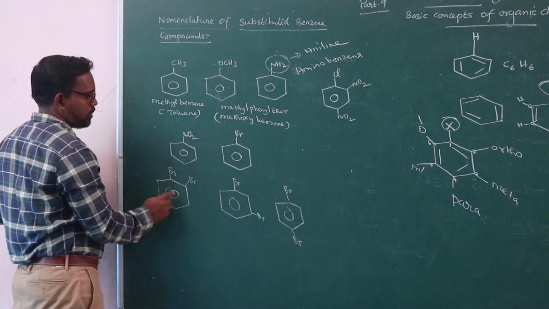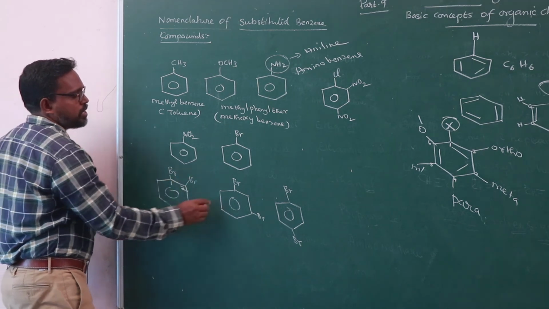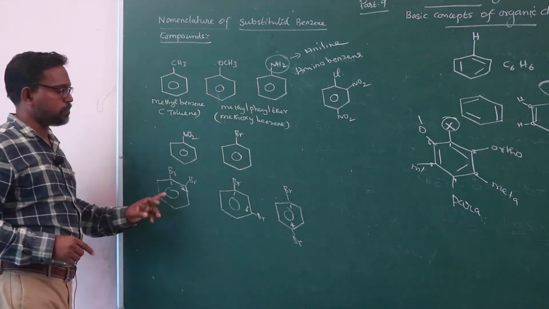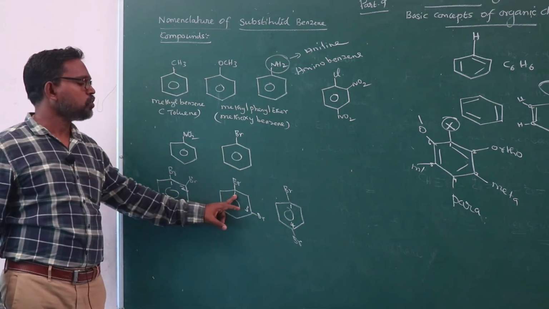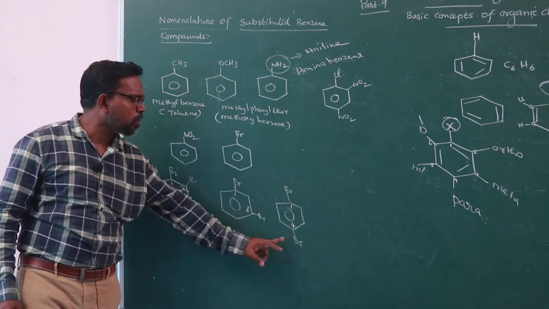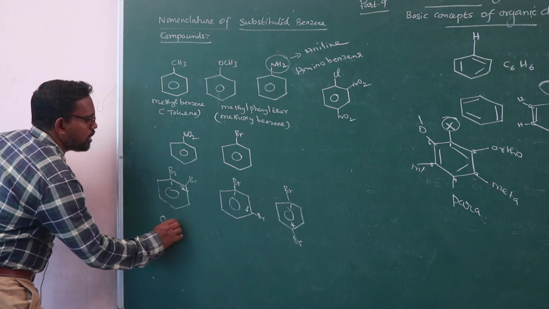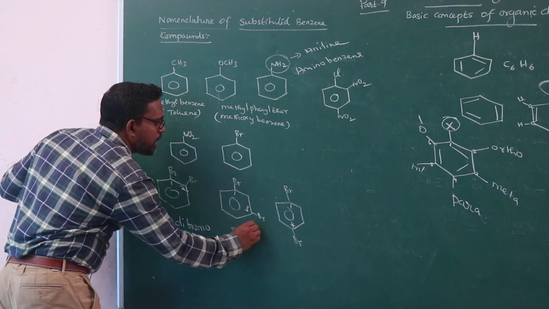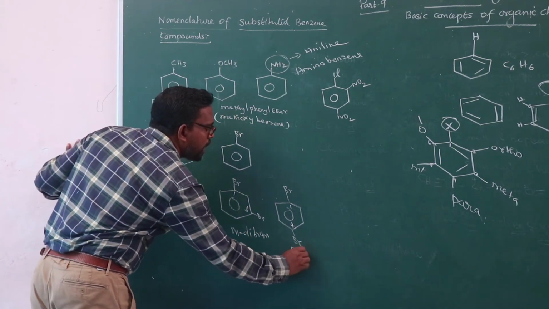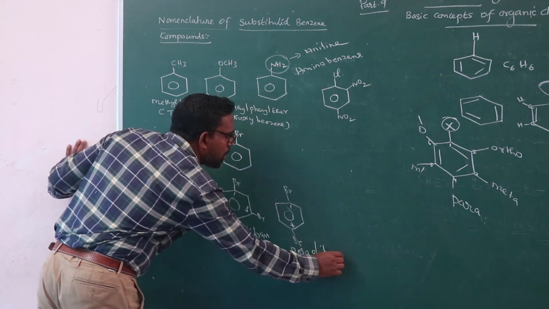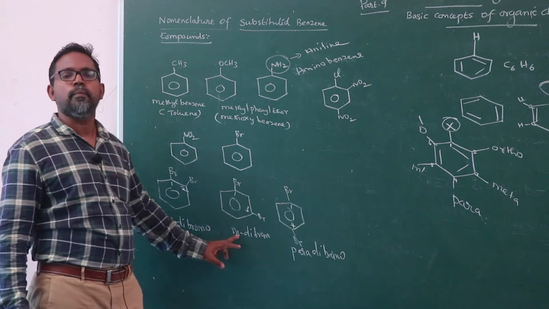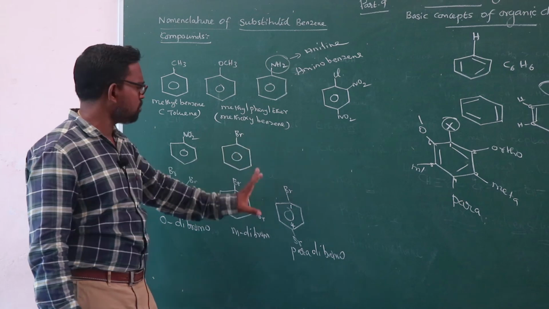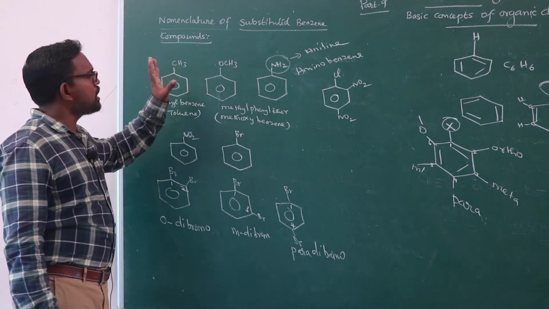This is bromobenzene. 1,2-dibromobenzene, 1,3-dibromobenzene, 1,4-dibromobenzene, or they are said to be ortho-dibromobenzene, meta-dibromobenzene, para-dibromobenzene. So these are some substituted benzene compounds.